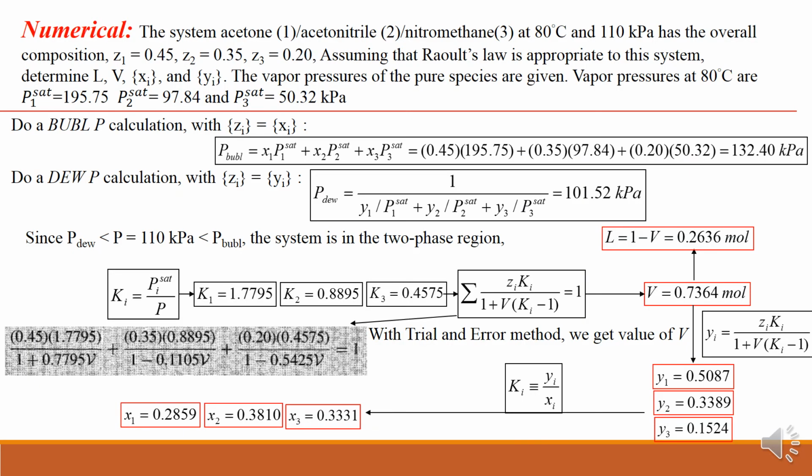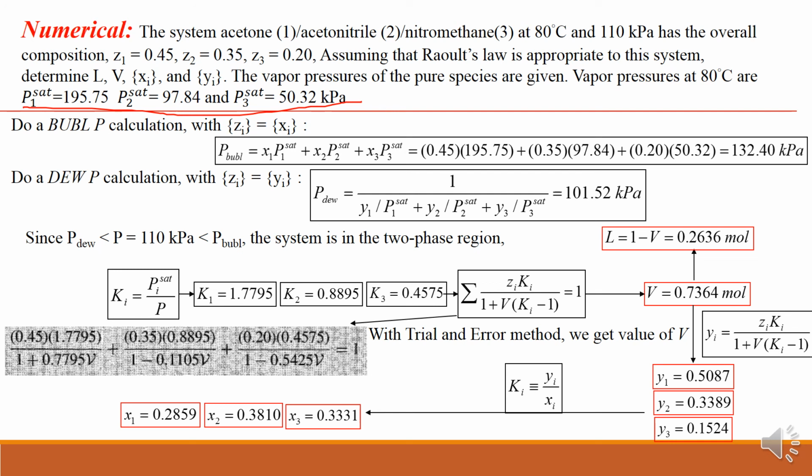One simple problem was already discussed here. The system of acetone, acetonitrile and nitromethane at 80 degrees Celsius and 110 kilopascal has overall composition Z1 as 0.45, Z2 as 0.35, Z3 as 0.20. Assuming Raoult's law is appropriate to the system, determine the liquid flow rate, vapor flow rate, vapor phase composition, and liquid phase composition. The vapor pressures P1, P2, P3 saturated are given here. So we have to see whether there is formation of a two-phase system.